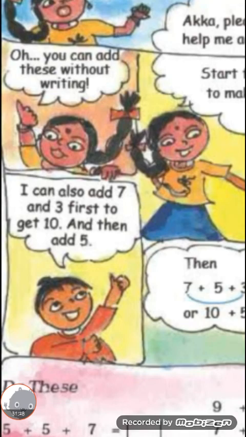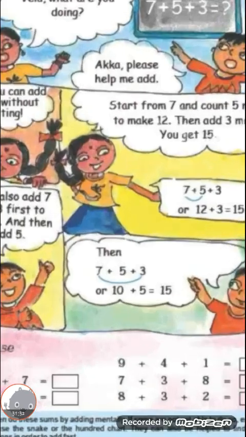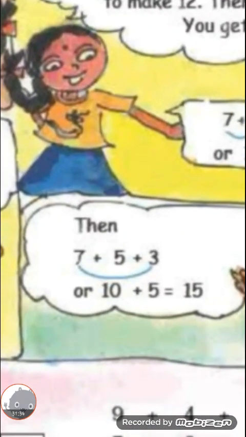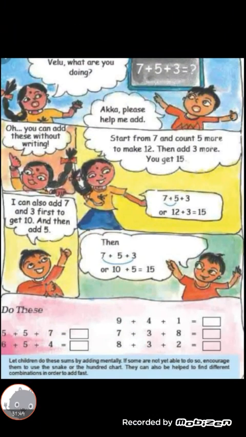I can also add 7 and 3 first to get 10 and then add 5. Children, look here. First we keep that 7 in mind and next take 3 fingers. After 7: 8, 9, 10. 10 will come, right? Next you keep the 10 in mind and take 5 fingers. After 10: 11, 12, 13, 14, 15. Do you get it, children?